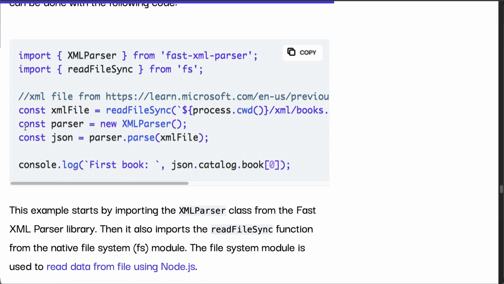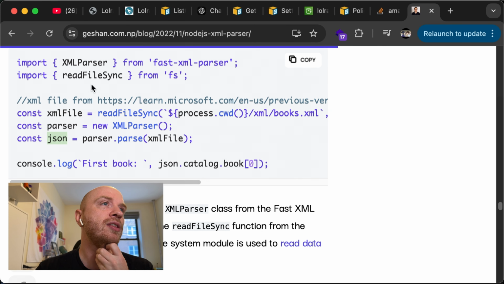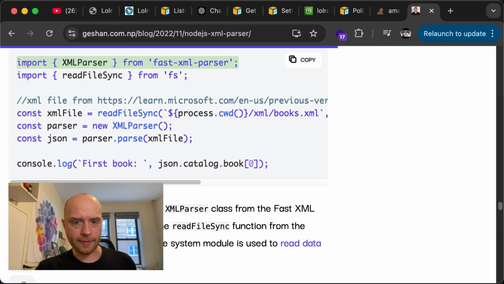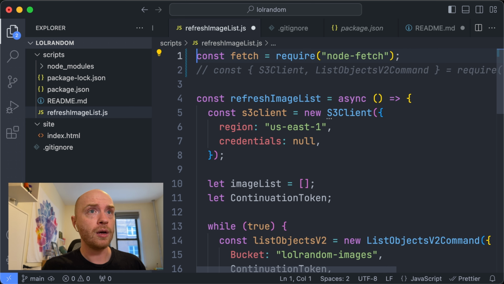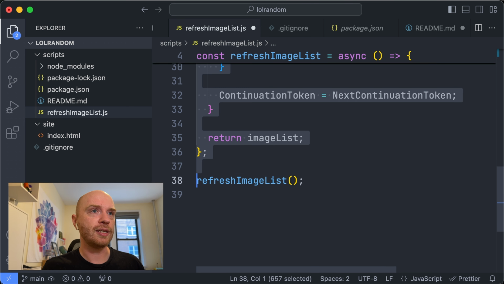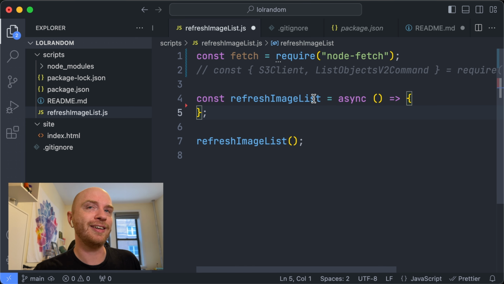We're gonna get it through fetch, but this will work. Parser, parse the XML file. All right. And then I'm really curious about this JSON. Okay. So this is kind of what I was looking for. Let's work with that. Let's see if we can get this to work in a similar way. Okay. So let's get rid of all this stuff, unfortunately.